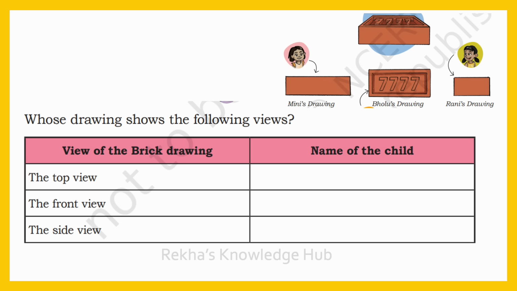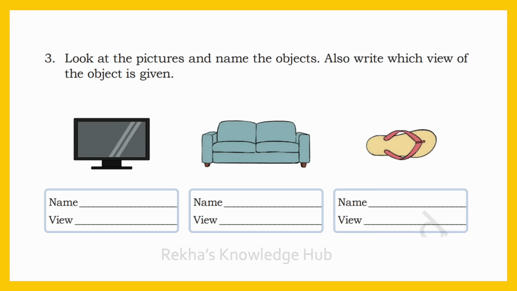Whose drawing shows the following views? The top view. See, this is the top view. Whose drawing shows the top view? Bolu's. Then, front view. See, this is the front view of the brick. So, front view, Mini's drawing. Okay. Then what about the side view? Side view, Rani's drawing. See, this side. Okay. So, it is Rani's drawing.